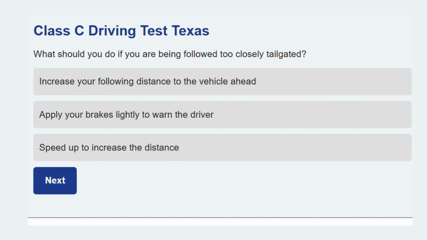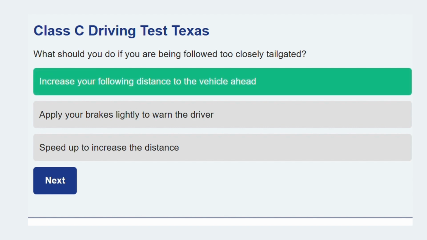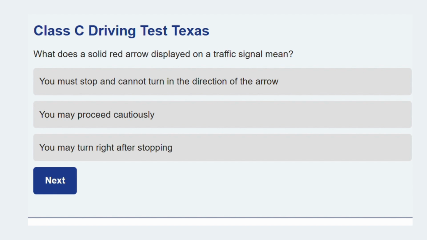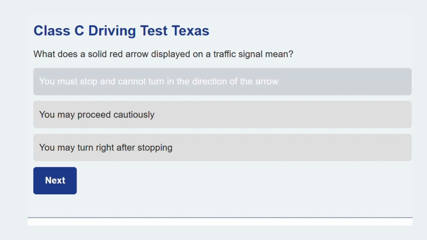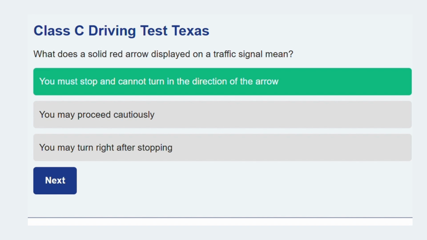Time for a new question. What should you do if you are being followed too closely, tailgated? Increase your following distance to the vehicle ahead. This gives you a larger cushion and more time to brake slowly, which protects you from being hit from behind. Moving along now. What does a solid red arrow displayed on a traffic signal mean? You must stop and cannot turn in the direction of the arrow. The red arrow is a definite stop signal for that specific turn movement.